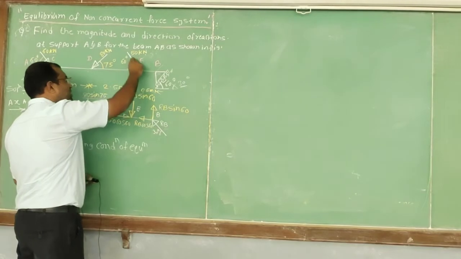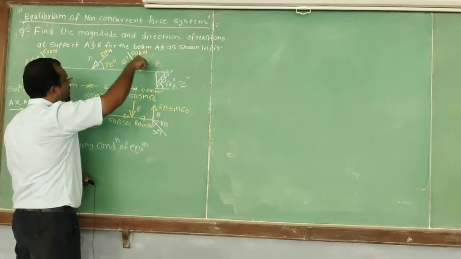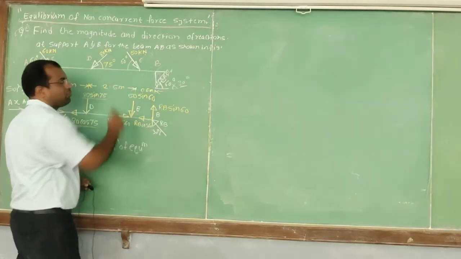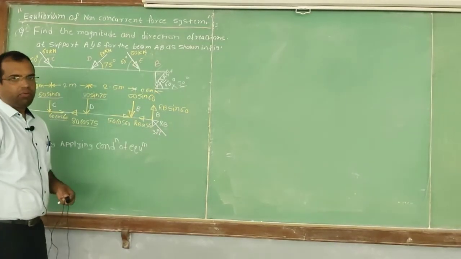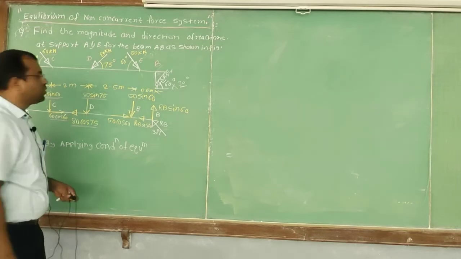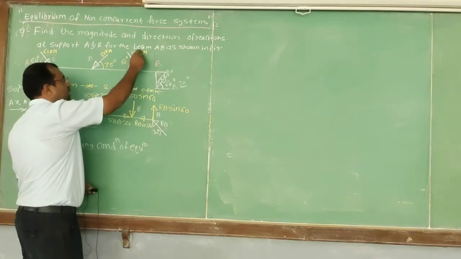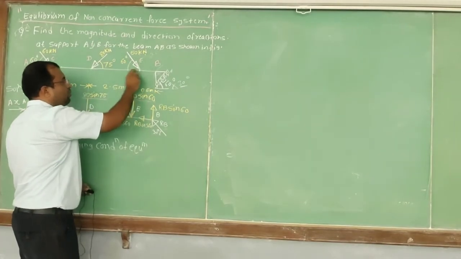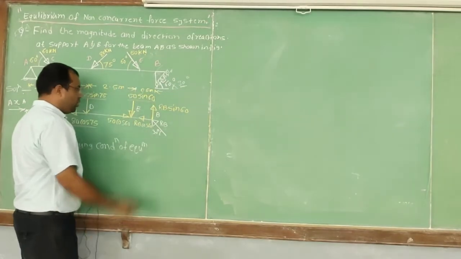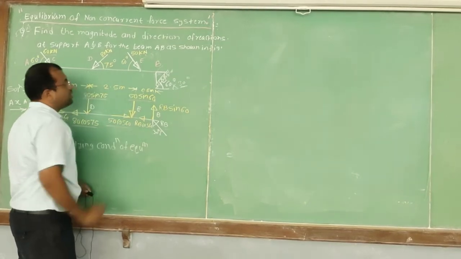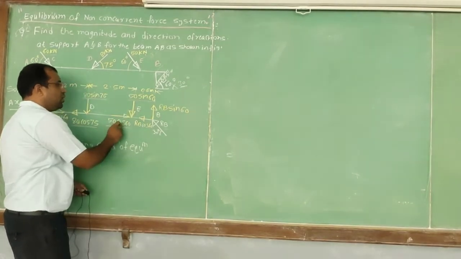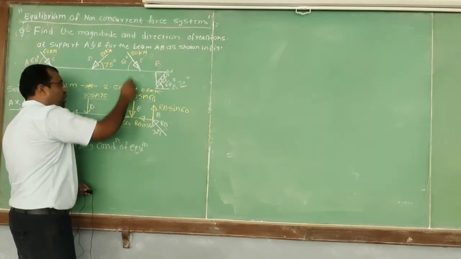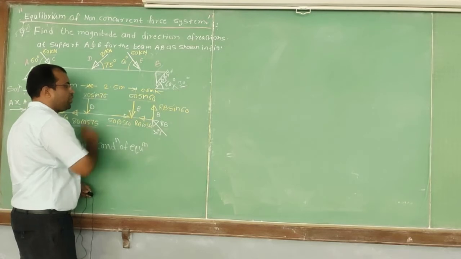Again, the next force is 50 kilonewton. It is in fourth quadrant. Therefore, I have to replace this force by its two orthogonal components, or we have to resolve this force. The first component in vertical direction is 50 sine of 60, and the other component is towards right, that is 50 cos of 60. So these two are the components of the 50 kilonewton force. Instead of 50 kilonewton, I have written its two components at point E.